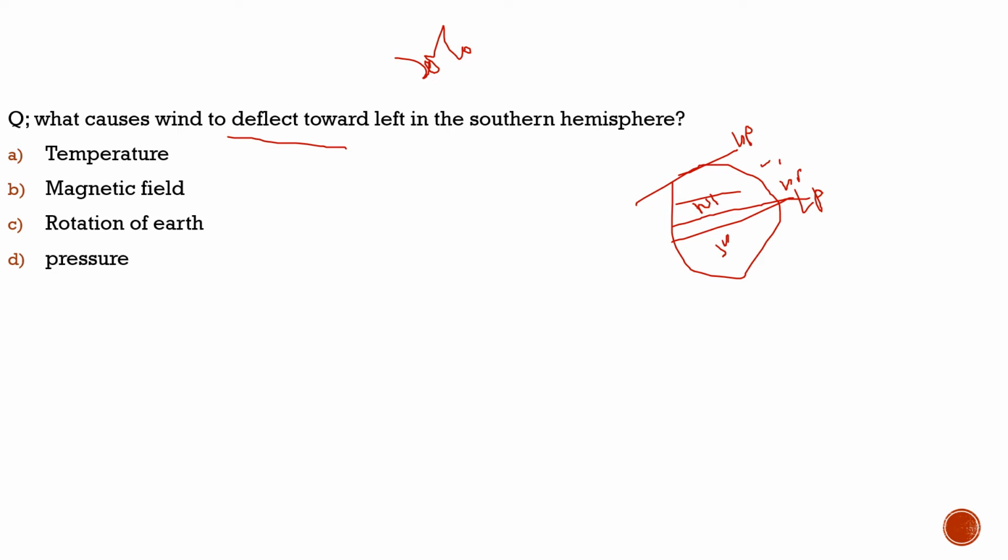So what causes wind to deflect towards the left in the southern hemisphere, and towards the right in the northern hemisphere? It is only because of the Coriolis force, or we can say the rotation of the earth. Rotation of the earth leads to the Coriolis force, and this leads to the deflection of wind towards the left in the southern hemisphere and towards the right in the northern hemisphere. So the correct answer for this question would be rotation of the earth.